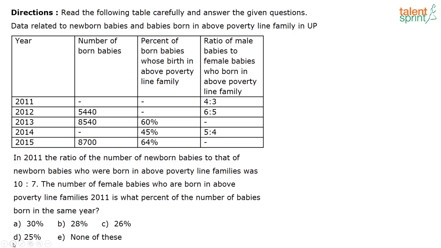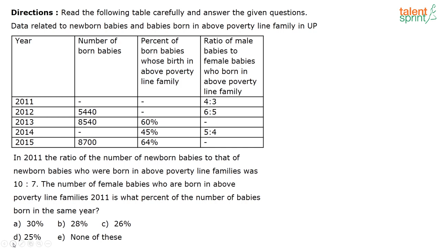In 2011, the ratio of number of newborn babies to that of newborn babies who were born in the above poverty line families was 10:7. The number of female babies who are born in the above poverty line families in 2011 is what percentage of the number of newborn babies born in the same year? So Ashish is giving me the answer for this question first.